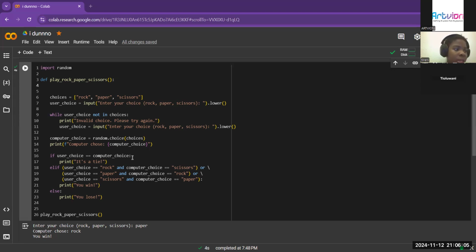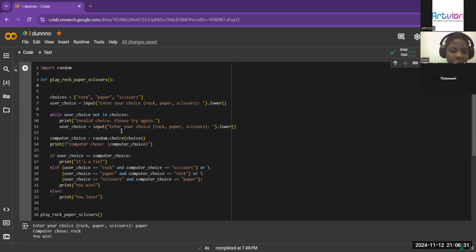And yeah, then we have a list: user choice rock and computer choice scissors, or user's choice paper and computer's choice rock, or user's choice scissors and computer's choice paper.